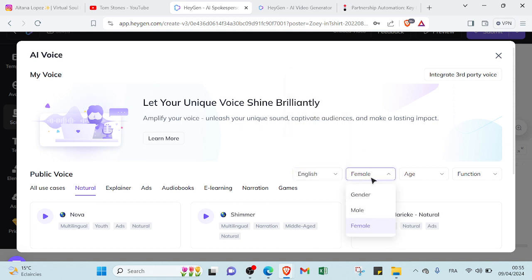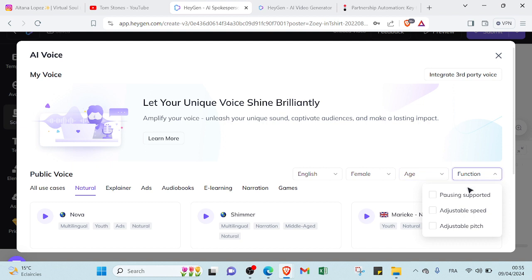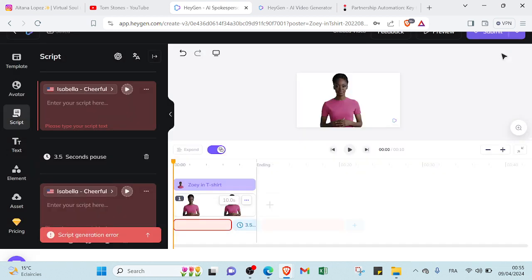And you can select your gender, male or female, and also the age if you want a child voice, youth voice, middle age voice, older voice, and the function too, if you want pausing supported, or adjustable speed, adjustable pitch. So it depends on what you want.